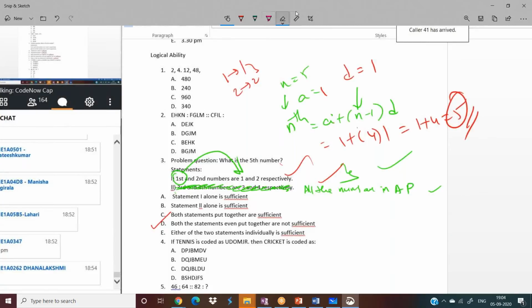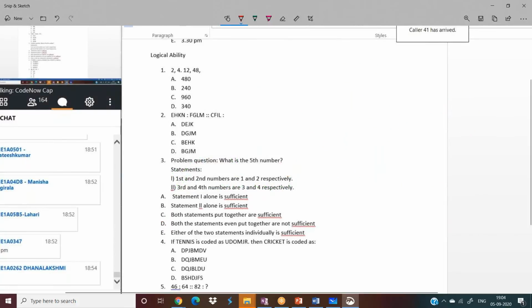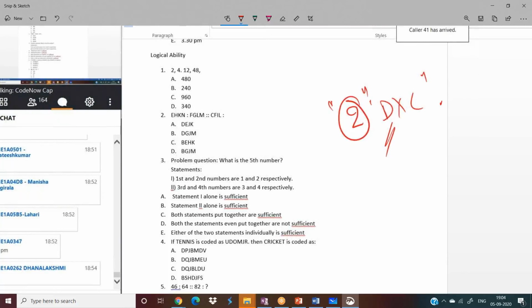Don't worry, tomorrow I'll take 10 minutes to explain the data sufficiency concept clearly. And remember, you will get 2 questions from data sufficiency in AMCAT in DXC. Okay, hope this is helpful for you, and from the 4th question onwards we will solve tomorrow.